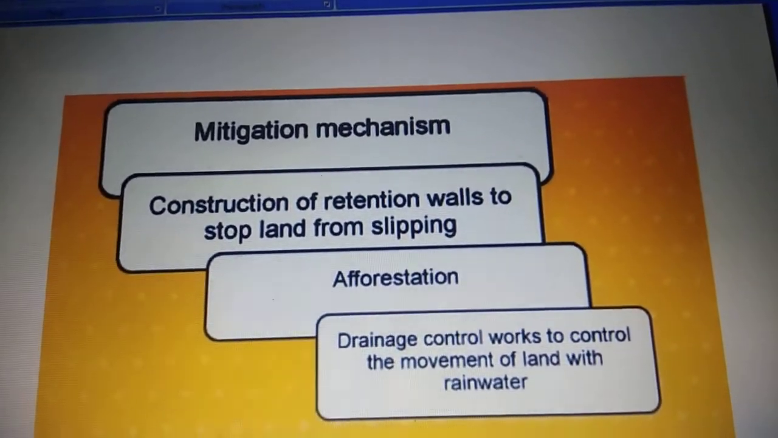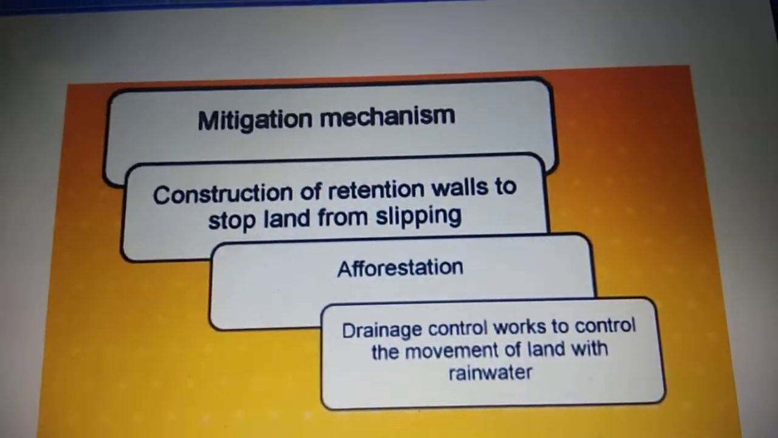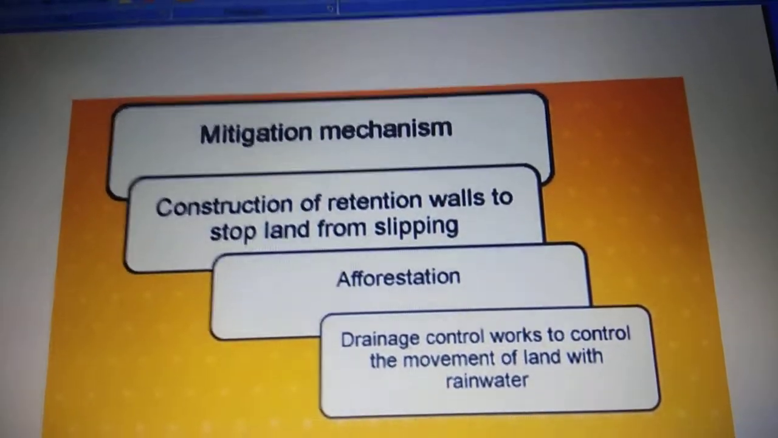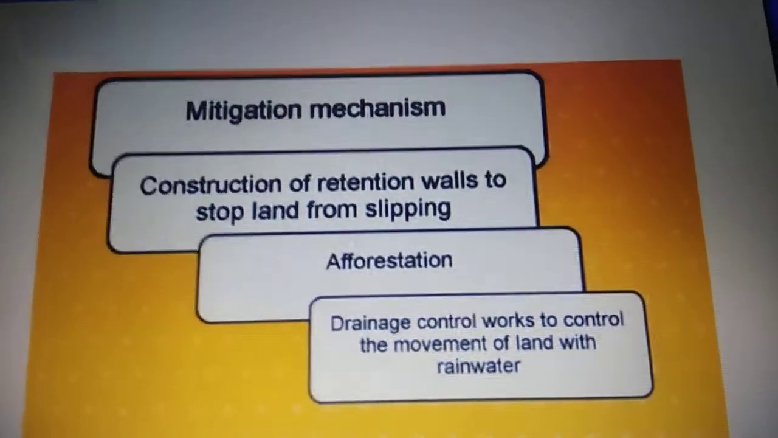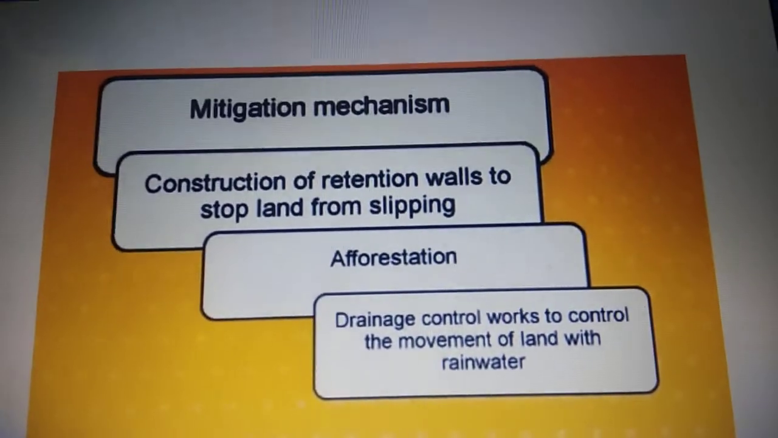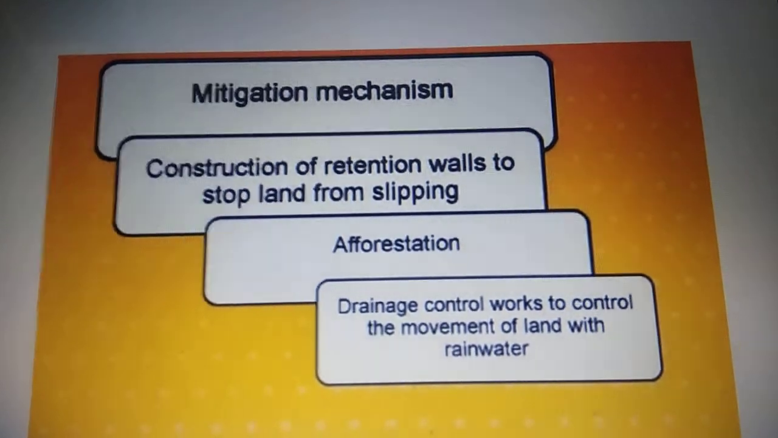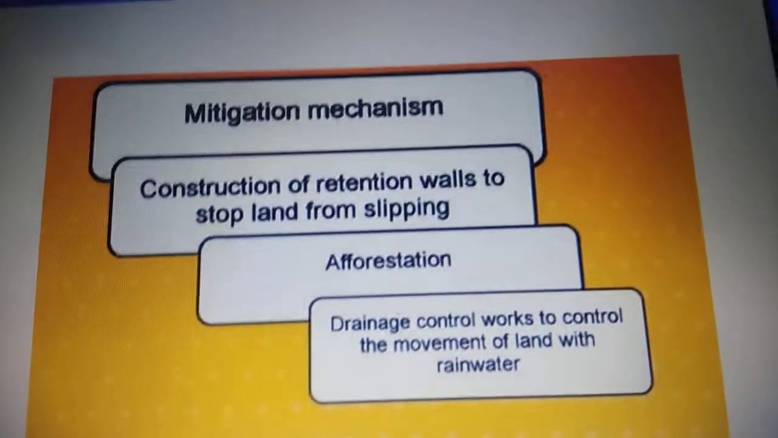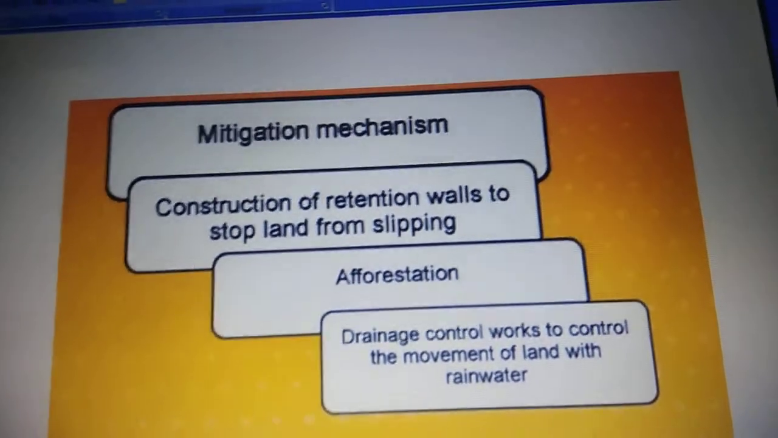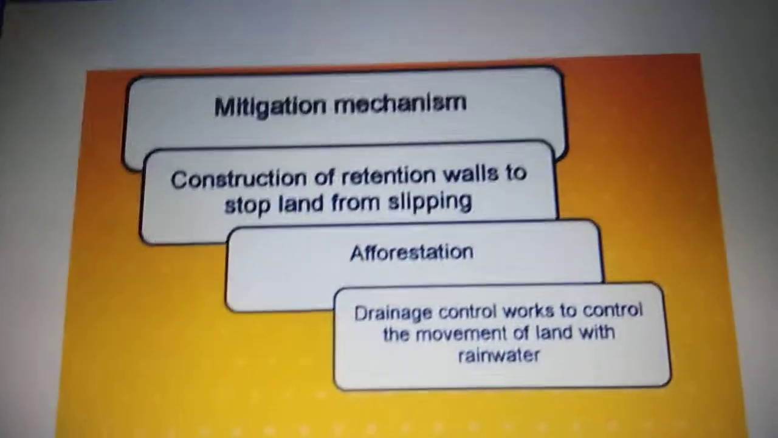The third that we can do is control the surface drainage water properly so that the land does not get saturated with rainwater and it gets drained away, and this helps in preventing landslides, so that the rainwater is flowing properly through the drainage and does not get collected.